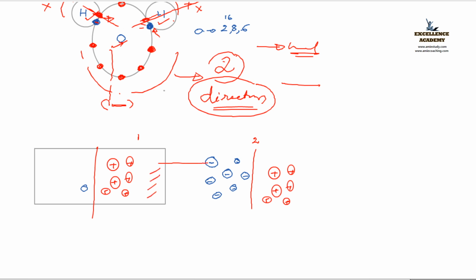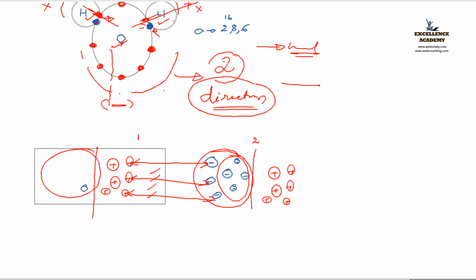So it is ready to occupy this space and keep company with this positive charge, and hence forms a bond there. Due to the electrostatic force of attraction between the positive and negative charges, there forms a bond between atoms 1 and 2, right? This type of bond is formed due to the presence of free electrons in its outermost shell. See, the free electrons are there. Here also free electrons are there.